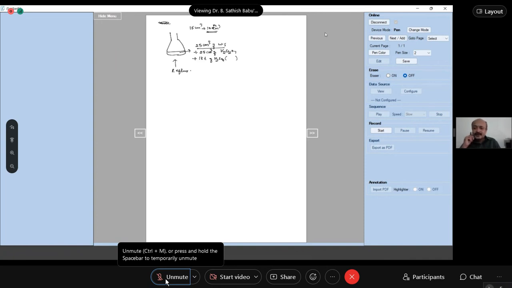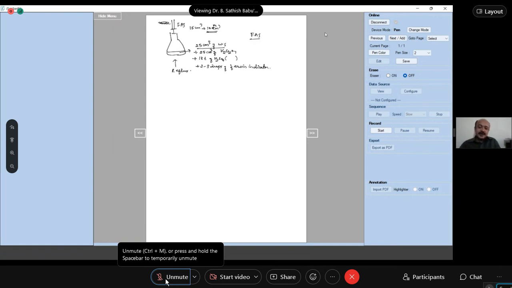You have to do the titration, right? You have to titrate it against ferrous ammonium sulfate. You take FAS in the burette and titrate by adding 2 to 3 drops of ferroin indicator.